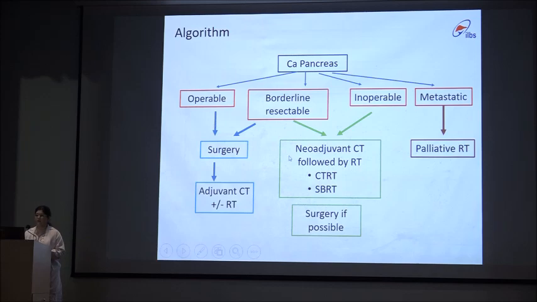So the algorithm: in cases of CA pancreas with operable disease, surgery should be considered, followed by adjuvant chemoradiation therapy. For borderline resectable and inoperable disease, neoadjuvant chemotherapy followed by radiation therapy, either SBRT or concurrent chemoradiation therapy, and surgery if possible. And for the metastatic setting, palliative radiation therapy can be used.